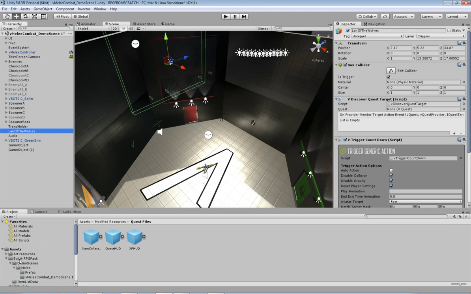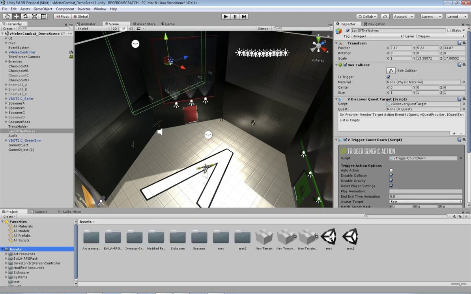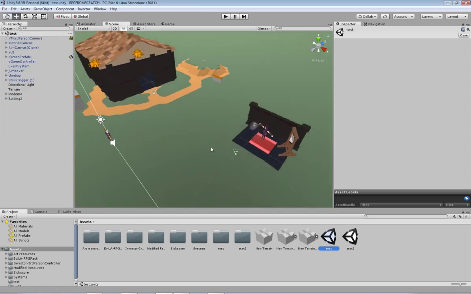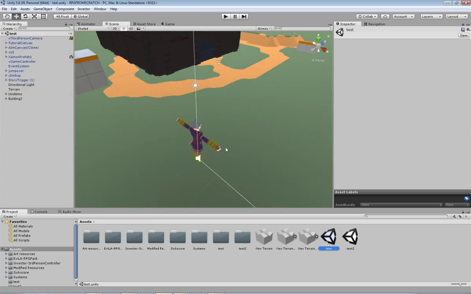Now what I will do is we need to go back to our test scene. So now that we've dragged those across, they're the main ones that we need to put into our new scene. Now we've got that, I'm going to open up the test again. I'm not going to save that time because that's just a demo scene. I don't need to override anything in it.